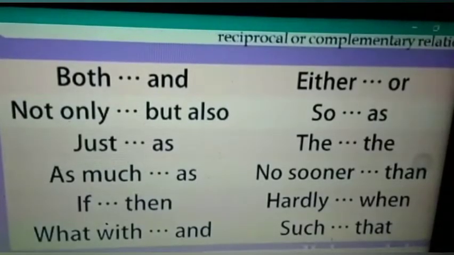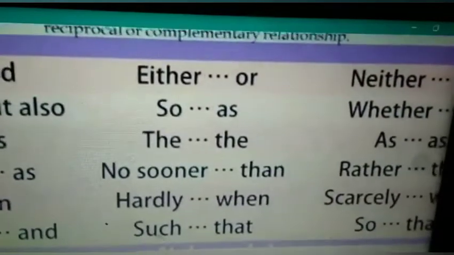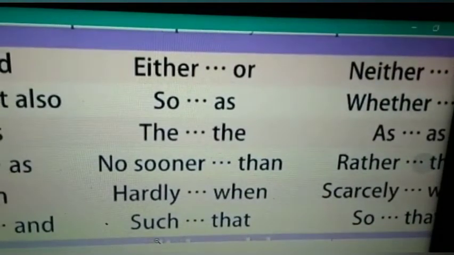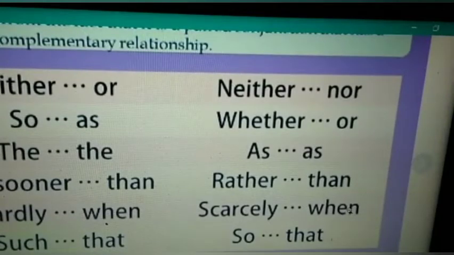Some more correlative conjunctions we shall see: both, and; not only, but also; just as, so; as much as; either, or; so as; no sooner than; hardly, when; such that; neither, nor; whether, or; as; rather than; scarcely, when; so that.